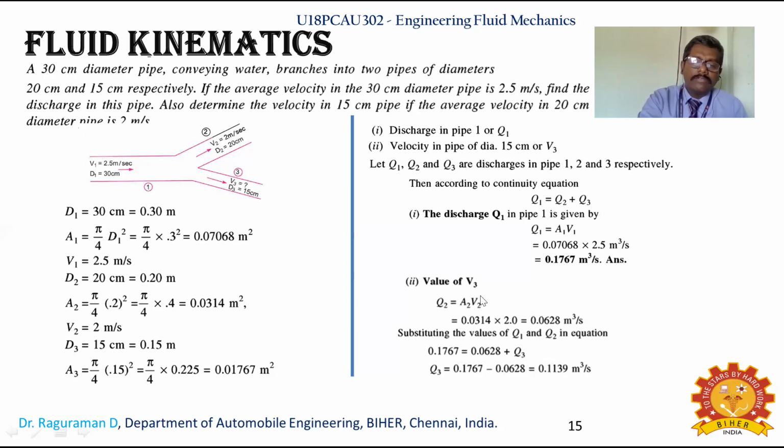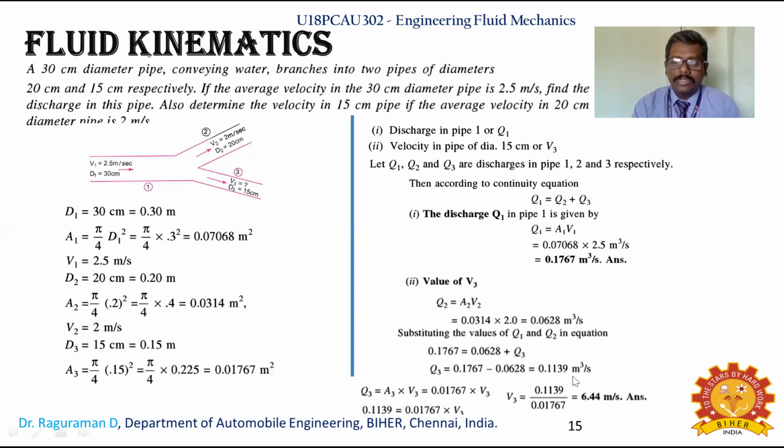Now you can use A3 V3 equal to Q3. A3 also you have as a known value, and the only unknown is V3. So now you can identify the V3 value. Q3 equals A3 into V3. By substituting this, 0.1139 will be equal to the area 3, which is 0.01767, times V3. Only the unknown is V3, so you can easily identify it. So it is 0.1139 divided by 0.01767, which equals 6.44 meter per second.